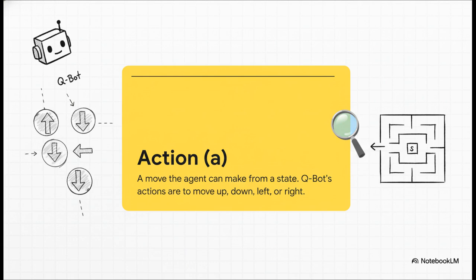Okay, so if a state is where you are, what about what you can do? Well, from any state, Qbot has choices. It can try to move up, down, left, or right. And these possible moves, we call those actions. See? Pretty straightforward. A state is where you are, and an action is what you can do.